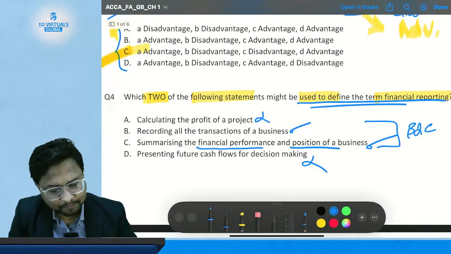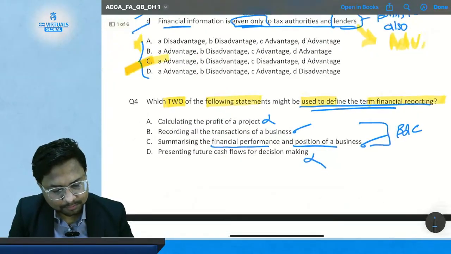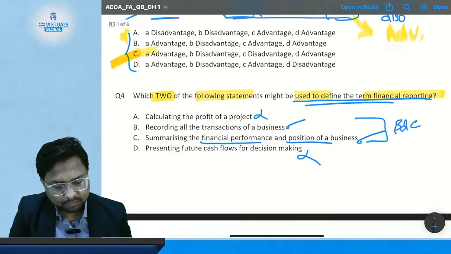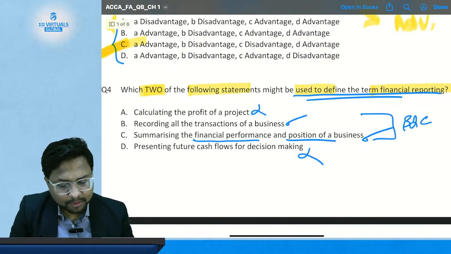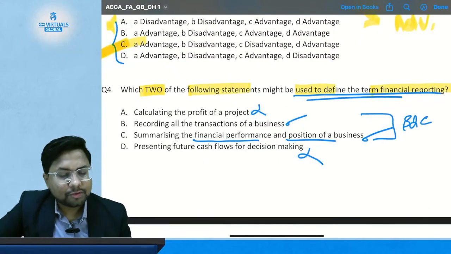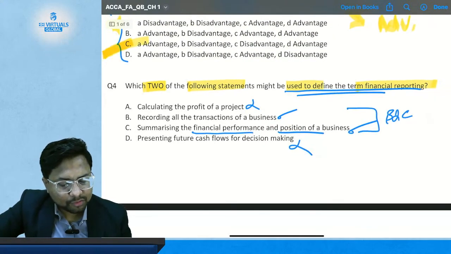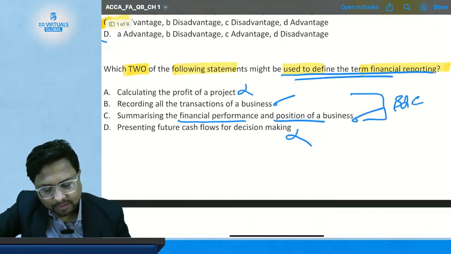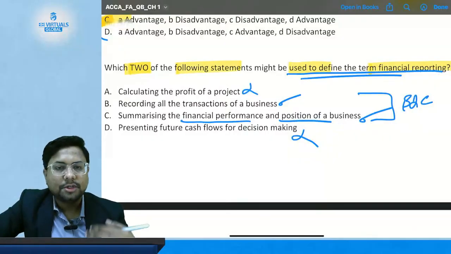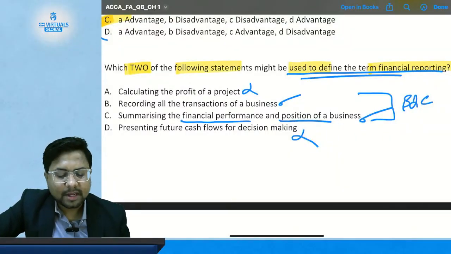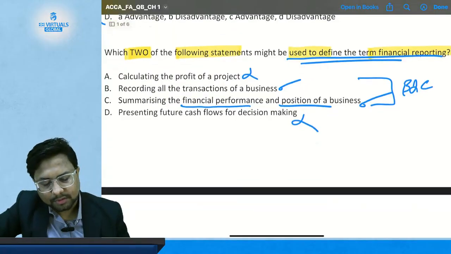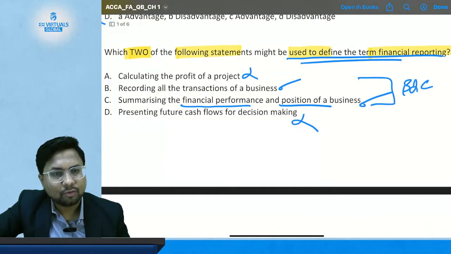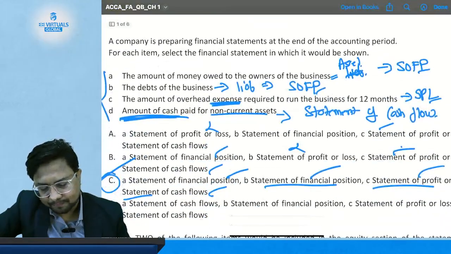Now comes to question number 4. We have done question number 4. Which two of the following statements might be used to define the term financial reporting? So we have the correct answer B and C, because it records all the transactions of a business and summarizes the financial performance and position of a business. So option number B and C are correct in question number 4.